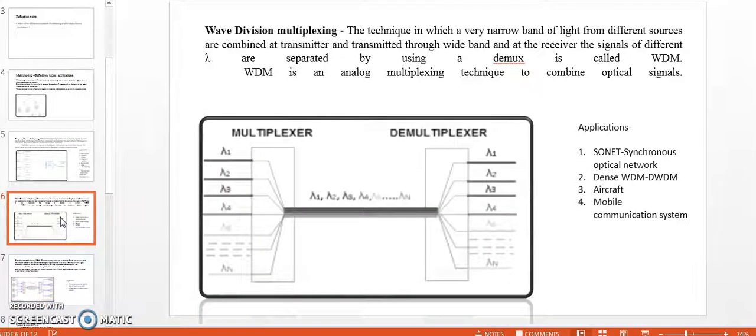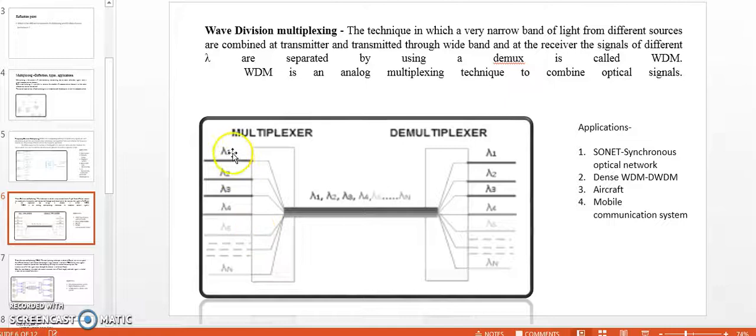The wavelength division multiplexing, the technique in which a very narrow band of light from different sources of signals are combined at transmitter and transmitted through the wide band, and at the receiver the signals of different lambda, that is wavelength, are separated by using demultiplexer, is called as WDM. WDM is an analog multiplexing technique to combine an optical signal.